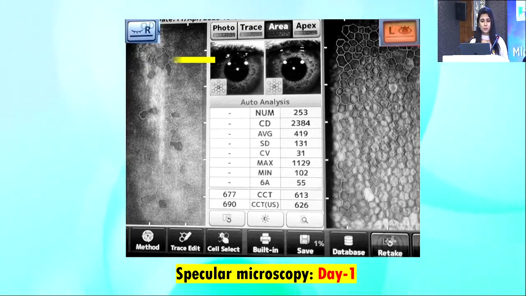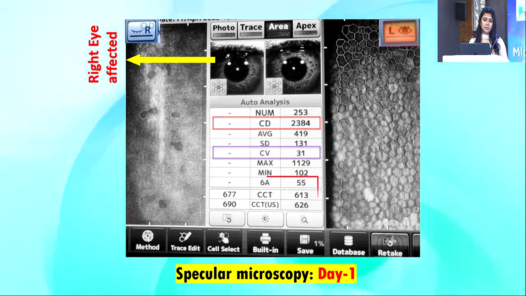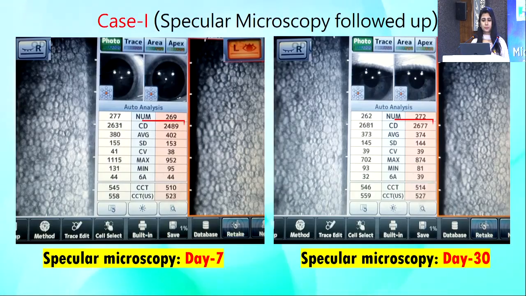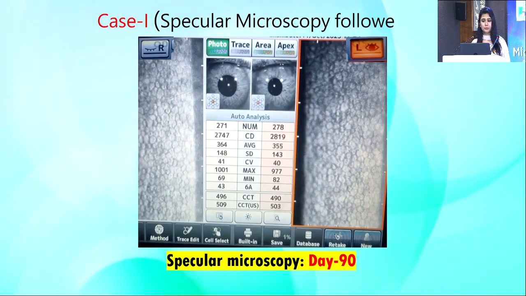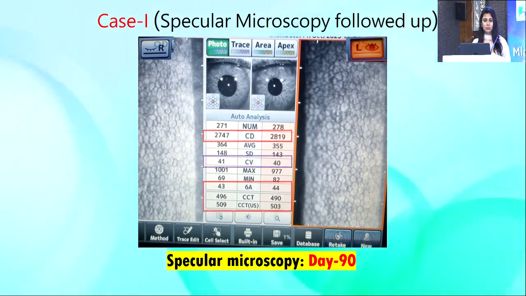This is the day 1 specular microscopy finding. As we can see, none of the parameters could be assessed except CCT, which was found to be raised in comparison to normal eye. On follow-up, the cell count was found to be in normal range, whereas the other parameters revealed polymegathism and pleomorphism. As we can see on day 30, there was no reduction in endothelial cell count.